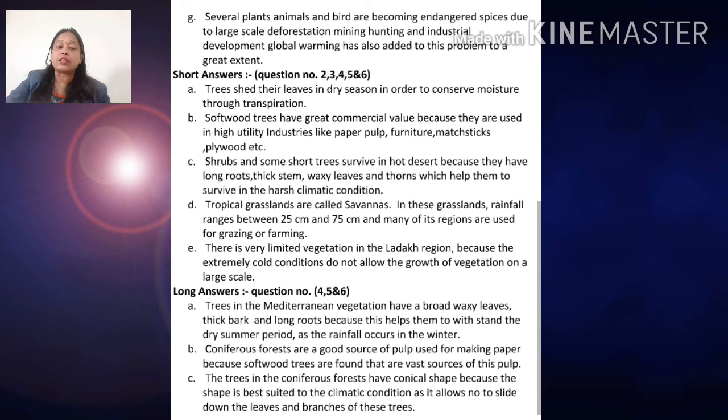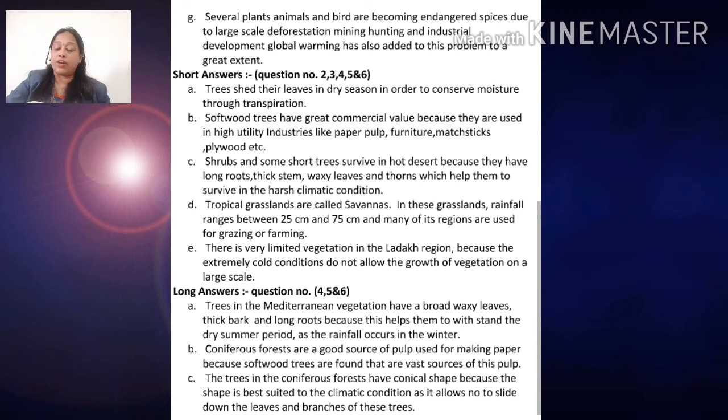Now long answers, question number 4: why do the trees in the Mediterranean vegetation have broad waxy leaves, thick bark and long roots? They have these because this helps them withstand the dry summer period, as the rainfall occurs in the winter season. Now question number 5: coniferous forests are a good source of pulp used for making paper.